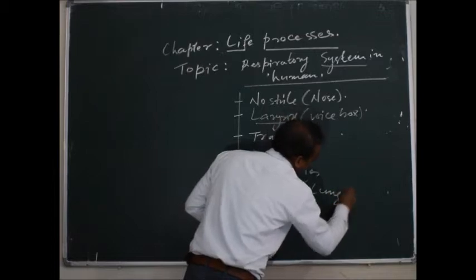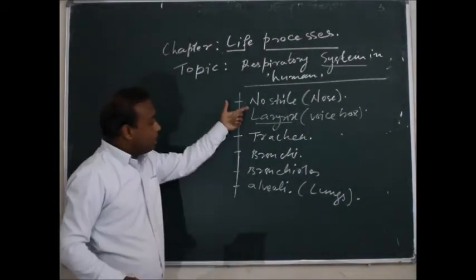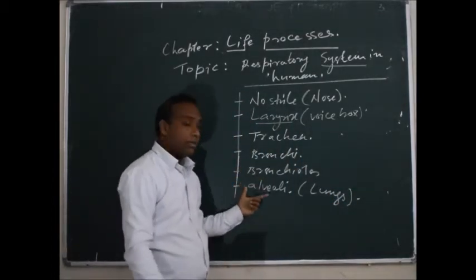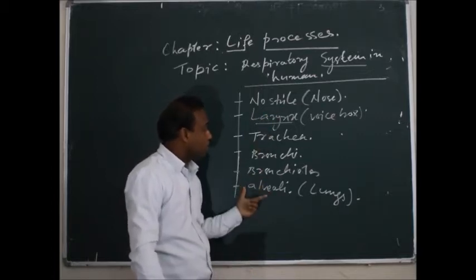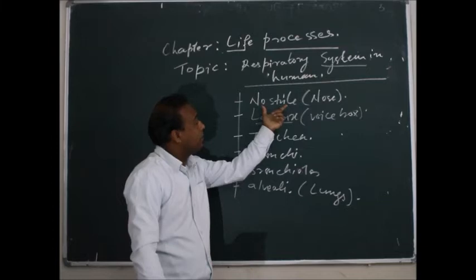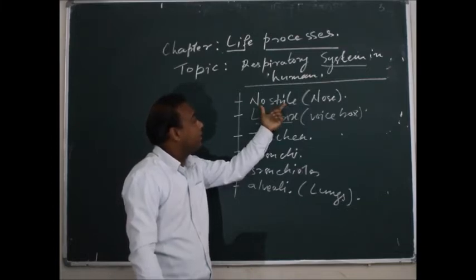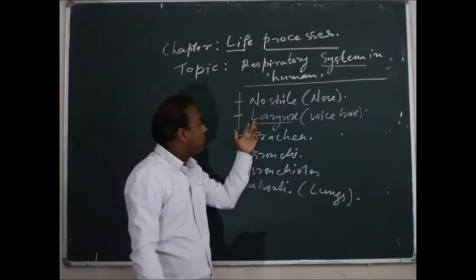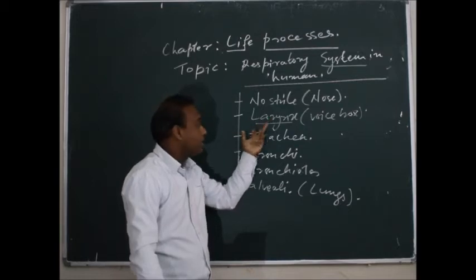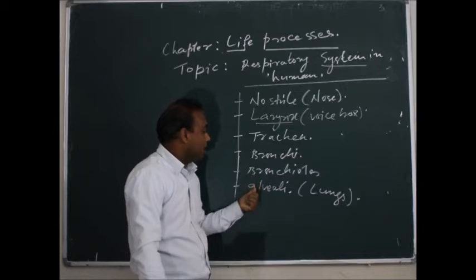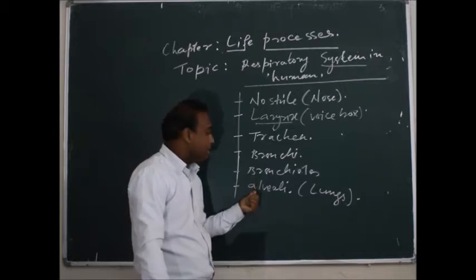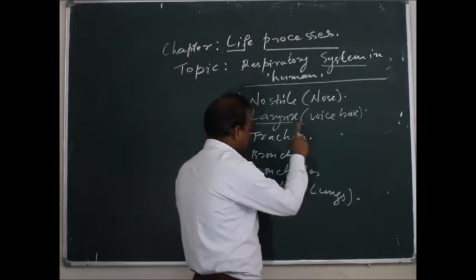I am writing all these organs in the proper sequence. The first organ involved in respiration in the human being is the nostril. Then the larynx, also known as the voice box, then the trachea, the bronchi, bronchioles, and then the alveoli, which are present in the lungs.